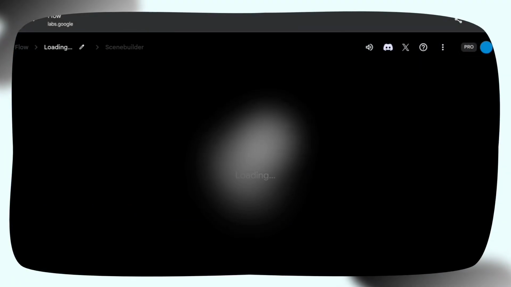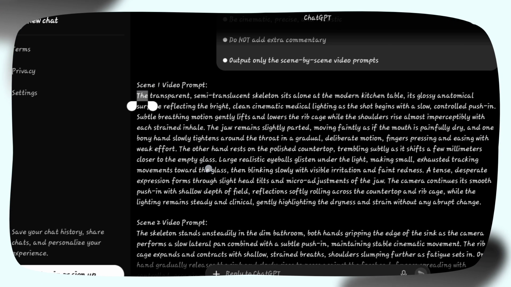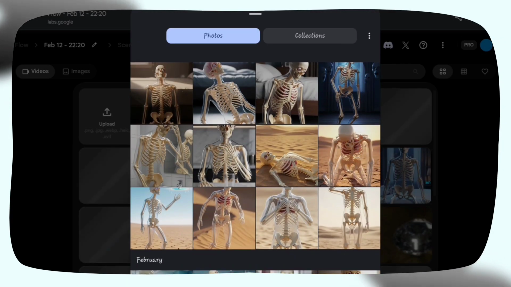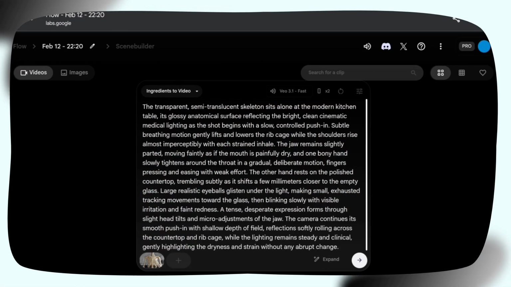Next, search Flow AI on Google and open it. Select ingredient to video option. Upload your images one by one. Paste the corresponding video prompt and generate each clip. And just like that, your video clips are ready.